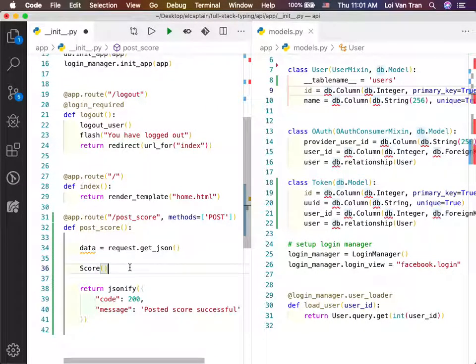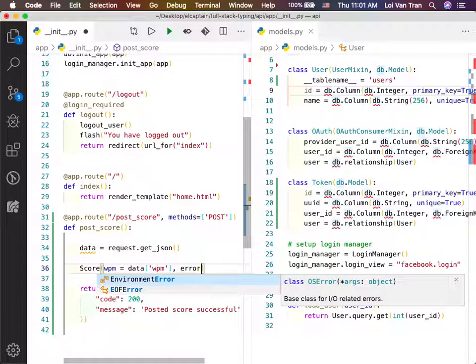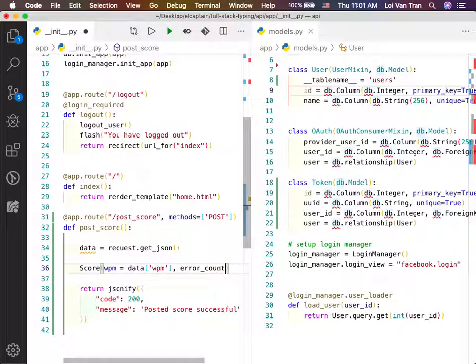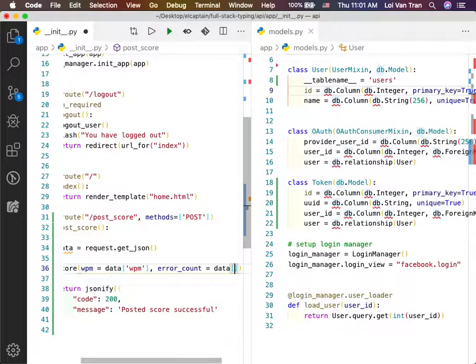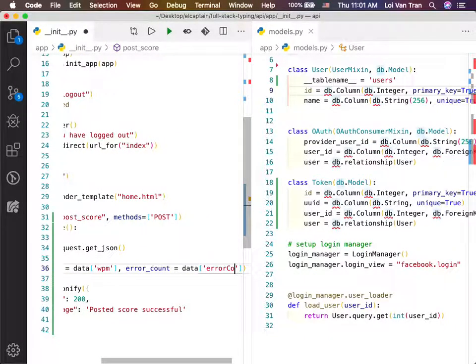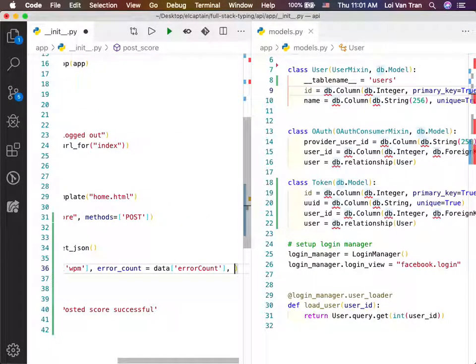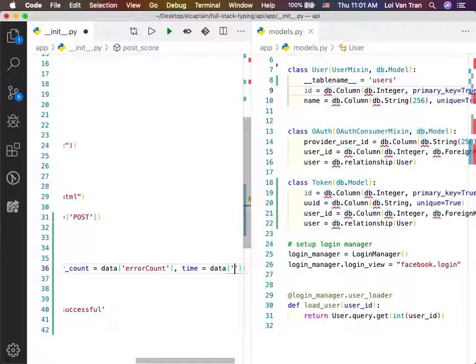Let's keep going, okay? I'm just gonna give you a high-level overview. So our score, we're gonna have something like words per minute equal to data words per minute, and then error count. Error count is equal to data error count, and then what else? Time is equal to data time.